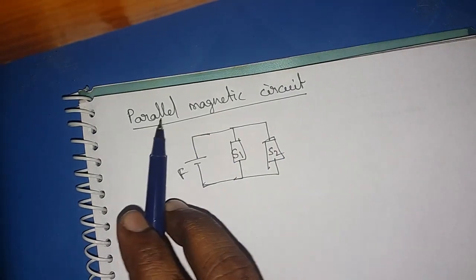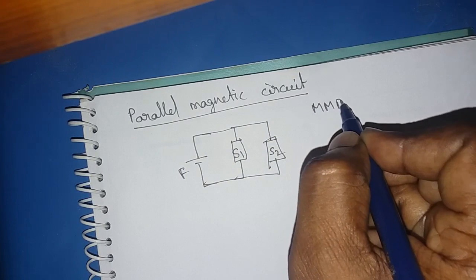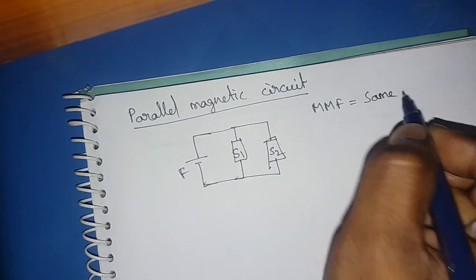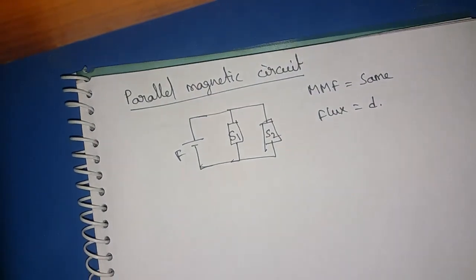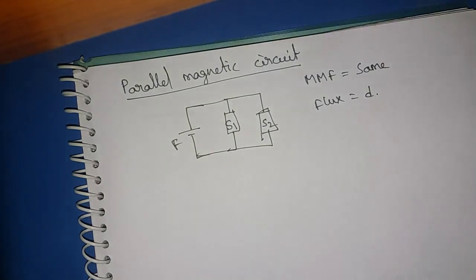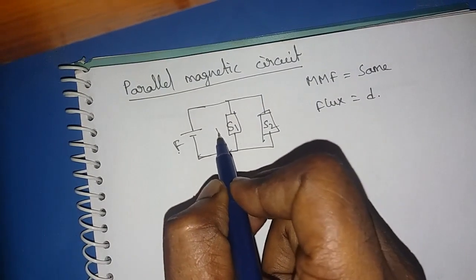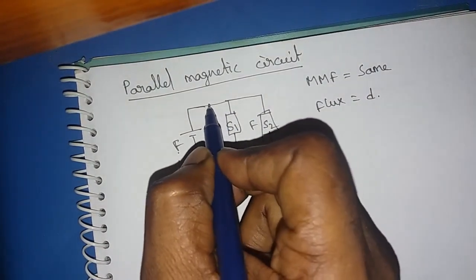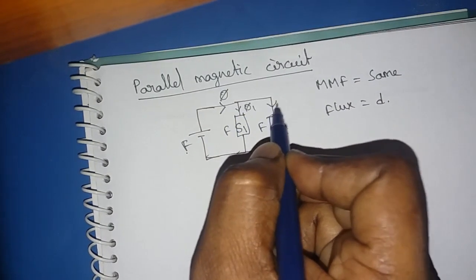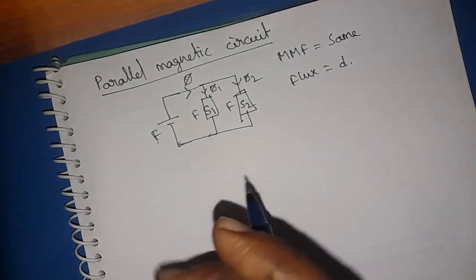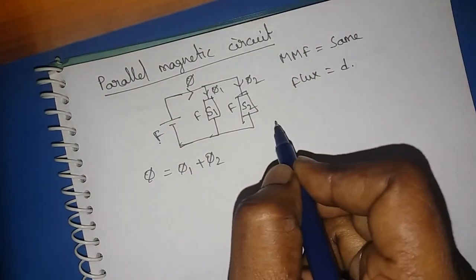Then in the case of a parallel magnetic circuit, the condition is that the MMF is the same, but the flux is divided. Flux is divided, but MMF is the same. So let the MMF be F here also F, here also F, but the flux may be divided like this. Let this be phi, this may be phi 1, and this phi 2. Hence you can write the equation as phi is equal to phi 1 plus phi 2.